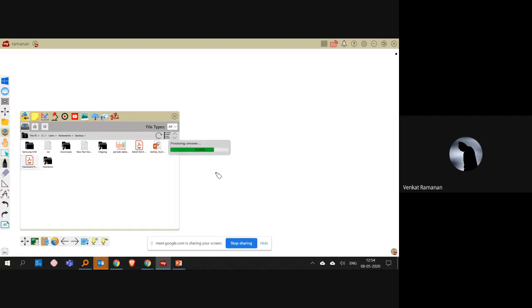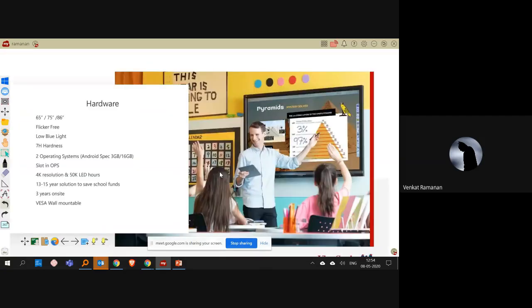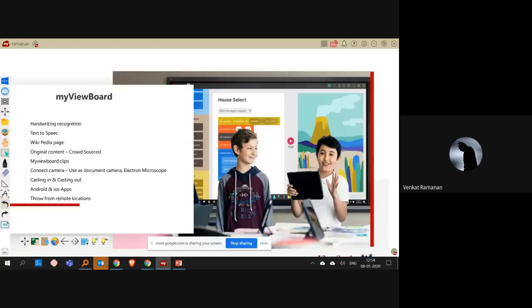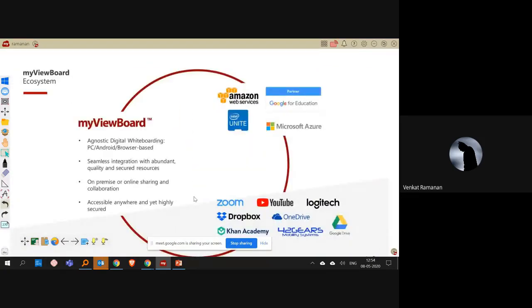So as I was mentioning, the immersive reader, which helps you to translate a lot of text, was done by Microsoft. Immersive reader is a Microsoft feature which is there in my viewboard, and here you can see the Google Chrome, which is a Google product, and our product is certified by Google for Education.